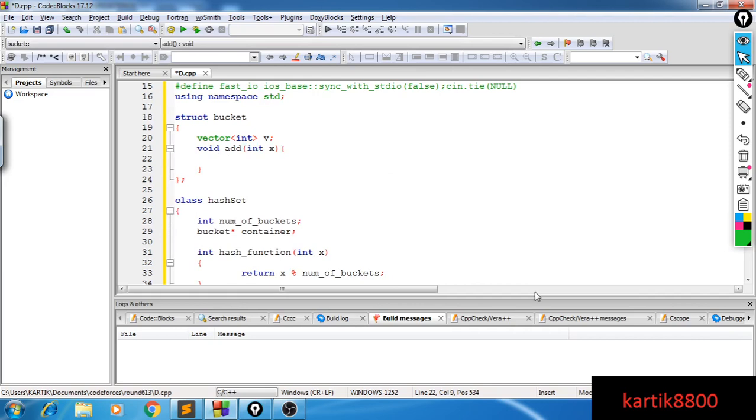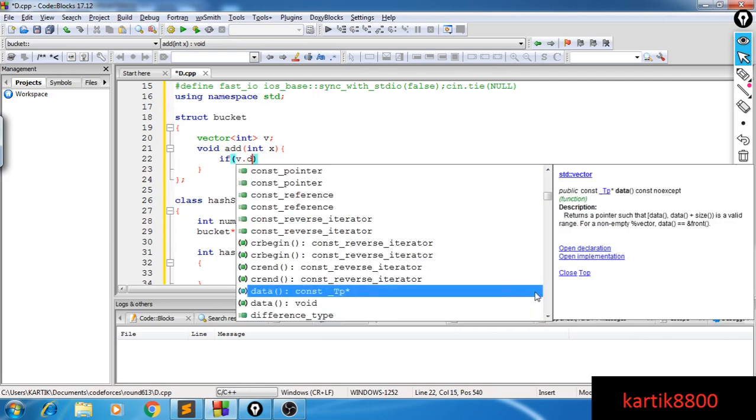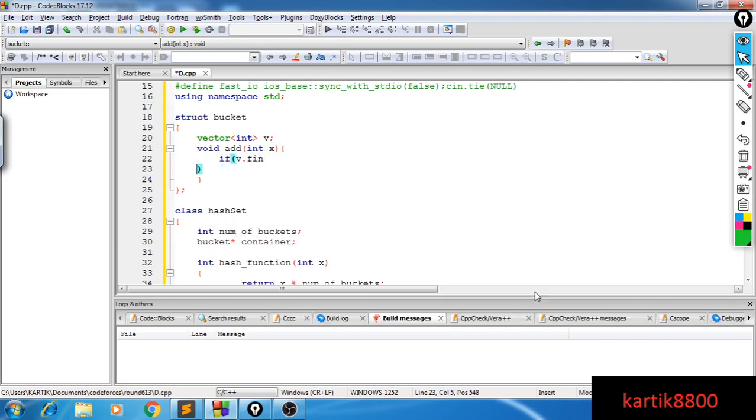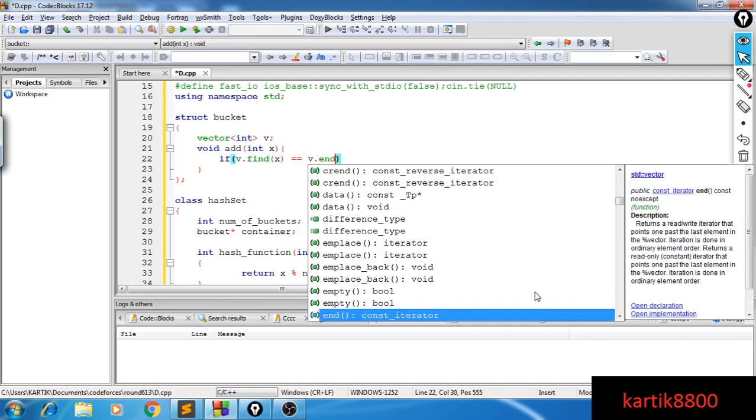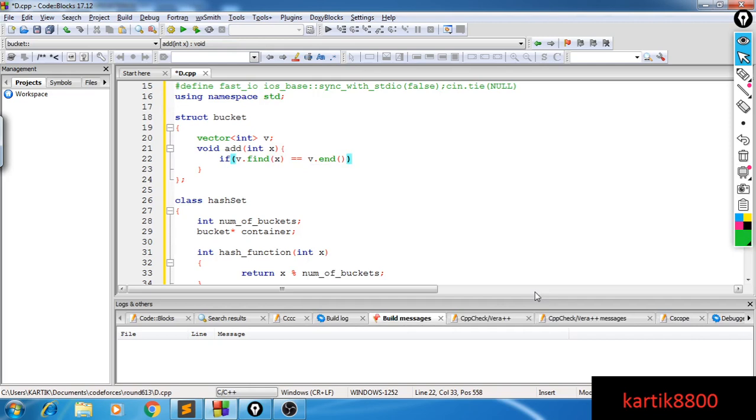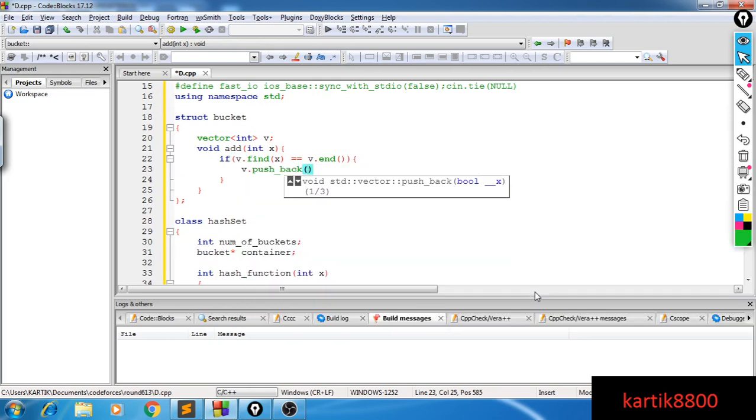First of all, I should check whether x is present in v or not. If it is not, then I will insert x into v. I think vectors do support v dot find, but it is big O of n. So if v dot find x equals v dot end, in that case x is not in my vector, I should add it. Then I can say v dot push back x, and I've added this new integer x to my bucket.